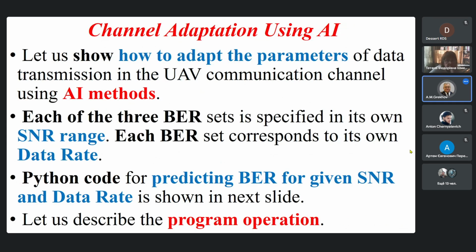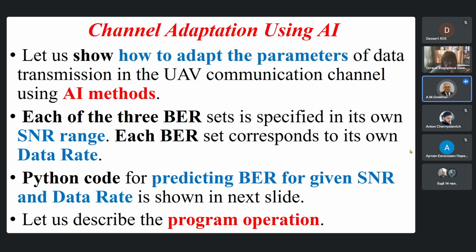Channel adaptation using artificial intelligence. Let us show how to adapt the parameters of data transmission in the unmanned aerial vehicle communication channel using artificial intelligence methods. Each of 3 bit error rate sets is specified in its own signal-to-noise ratio range. Each bit error rate set corresponds to its own data rate.